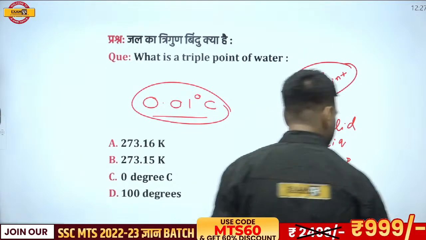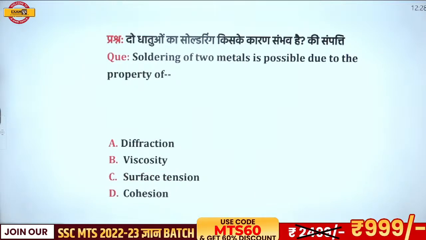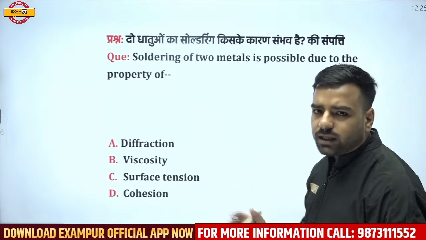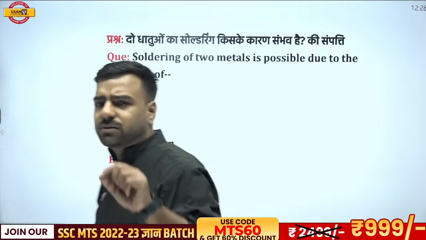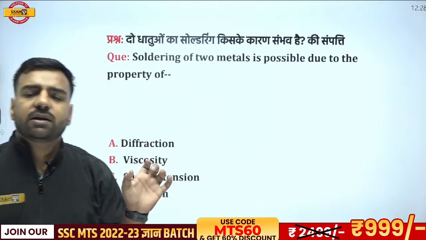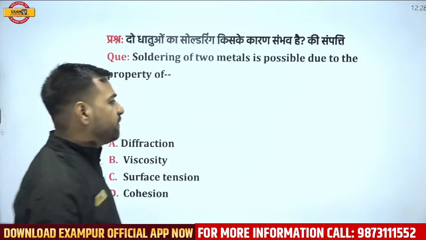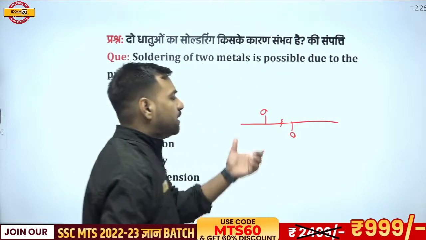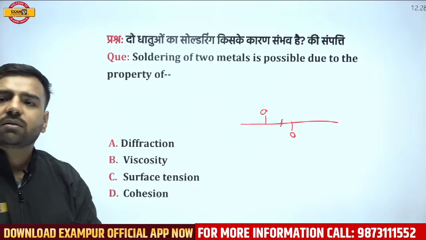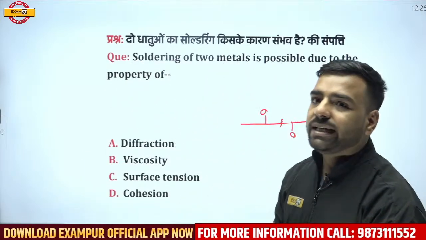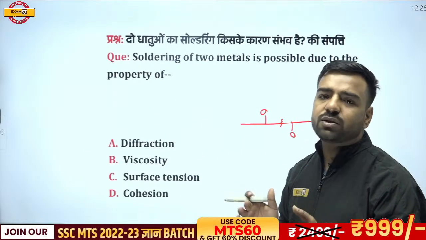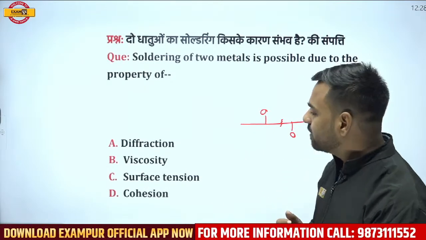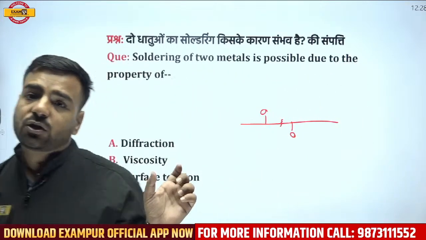Okay, let's move forward to the next question. Soldering of two metals is possible due to the property of what? What is soldering? During Diwali times, you might have used those lighting products, which in Hindi we call jhalar. It has a combination of several bulbs, and if the wire breaks at any part, they will not light up, and here we need to join them. How do we do that? We use soldering material, which we discussed in the chemistry part. When we talk about joining, you talk about cohesion.